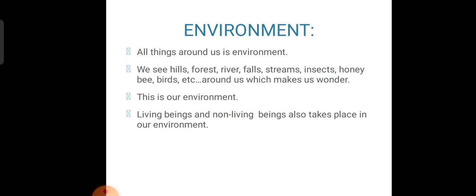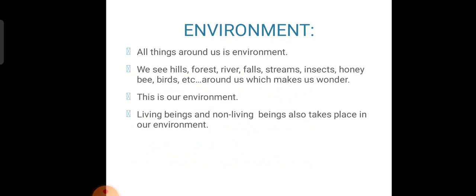See, in this first paragraph, take page number 1. In this page number 1, the protection of environment is the duty of all. Yes or no? So what is written here? All things around us is environment. So we see hills, forest, river, falls, streams, insects, honeybee, birds, etc. around us, which makes us wonder.